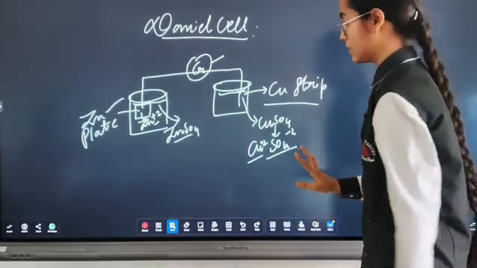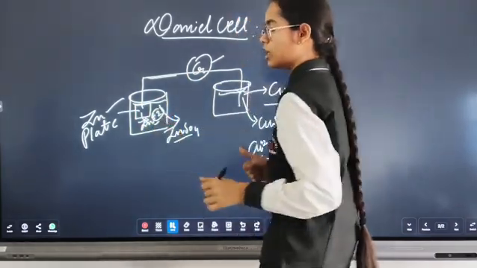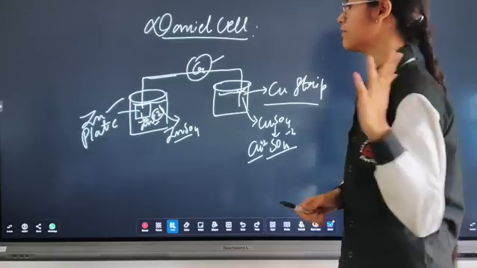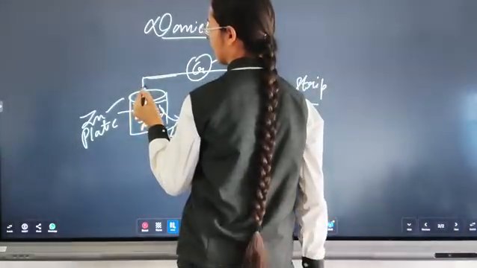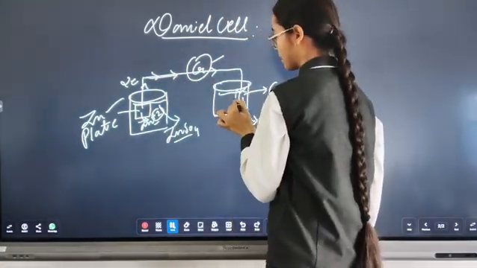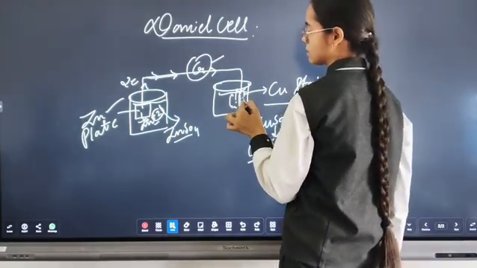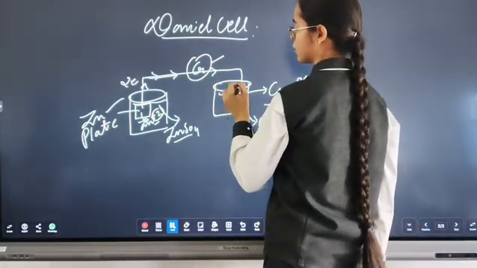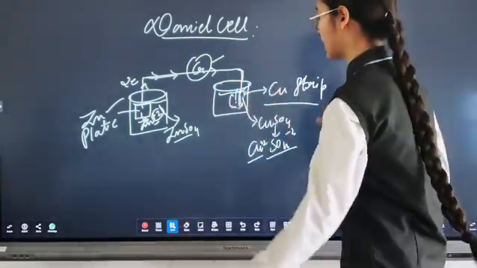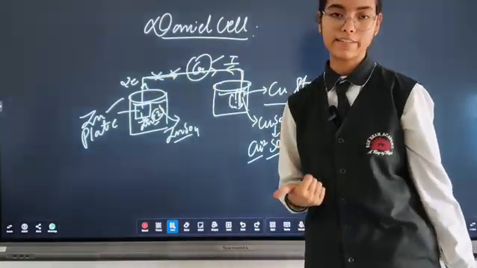Is it clear? Then we have both connected with the galvanometer. Since we know that zinc is more reactive than copper, it will undergo the displacement reaction, and hence 2 electrons will flow from zinc to copper and will be placed around this metal strip. Then we know that the current flows opposite to the direction of the flow of electrons. So current will flow from this side, from the positive terminal to the negative terminal.